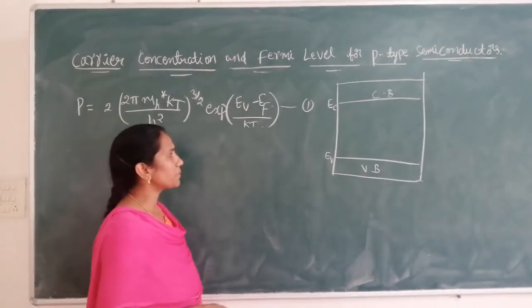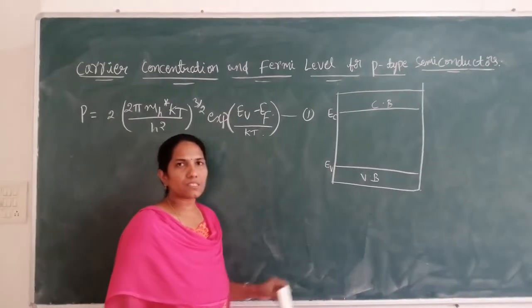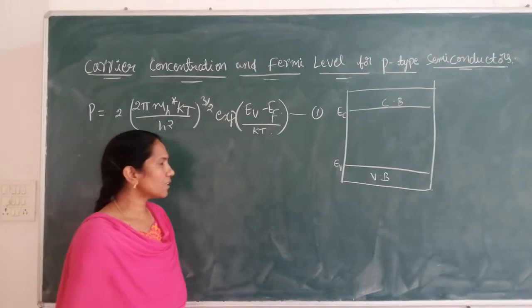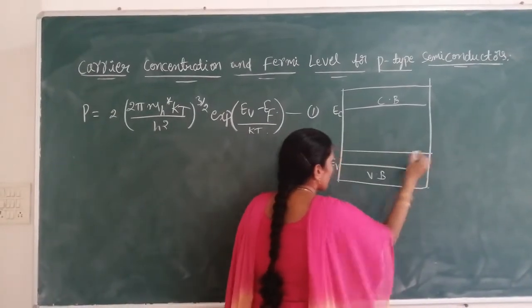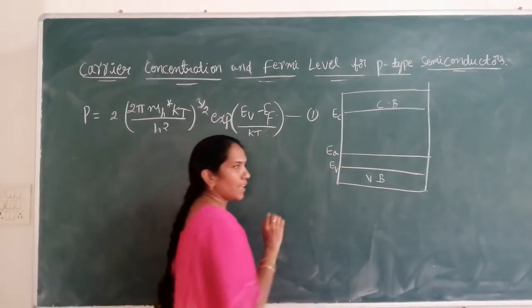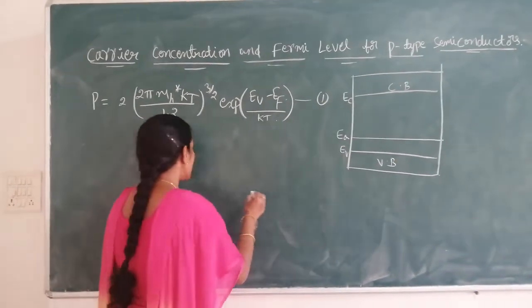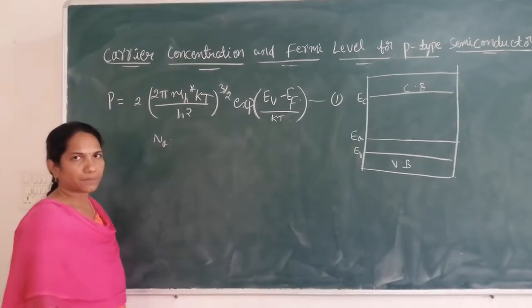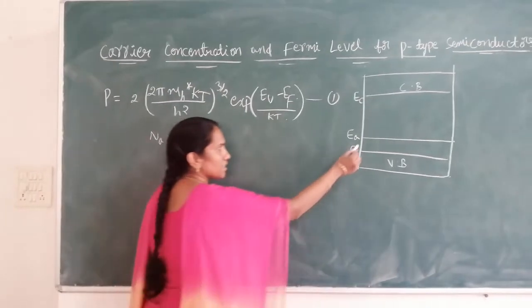Now in the case of p-type semiconductors, the holes are present in the valence band, and these are also known as acceptors. The energy level for the acceptor atoms is close to the valence band. Let us assume E_A is the energy of the acceptor level and N_A is the number of acceptor atoms. Now we want the number of electrons present in the acceptor level.